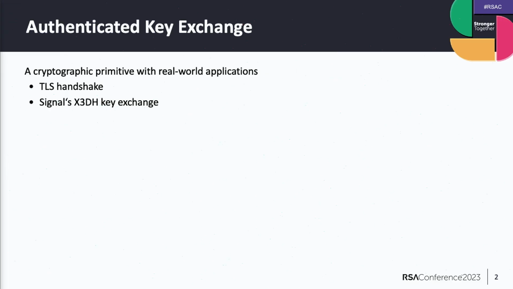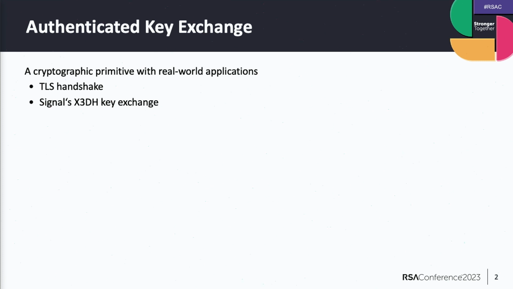An authenticated key exchange protocol is a very fundamental cryptographic building block. It's widely used in applications. Each time you connect to a website using the TLS protocol, or each time you initiate a chat using Signal or WhatsApp, a key exchange protocol is run.